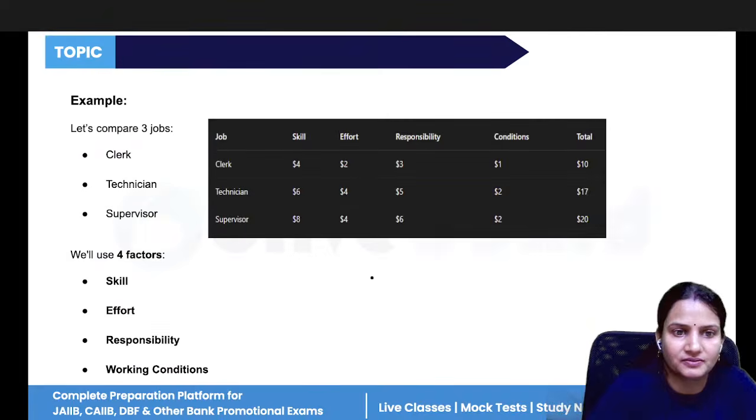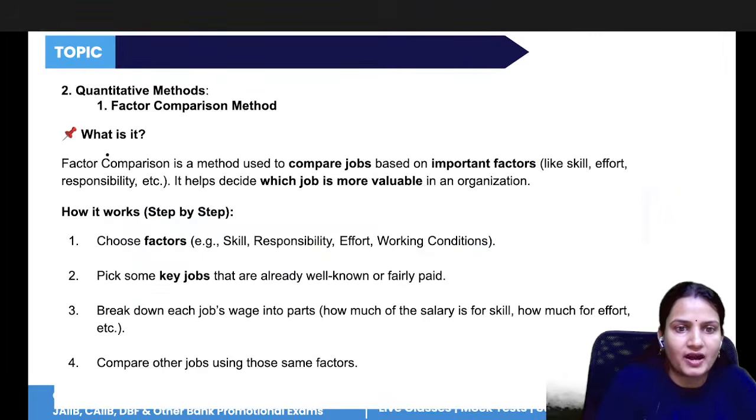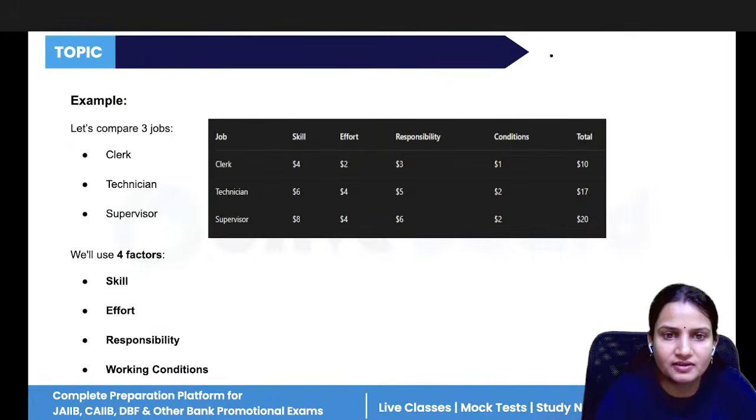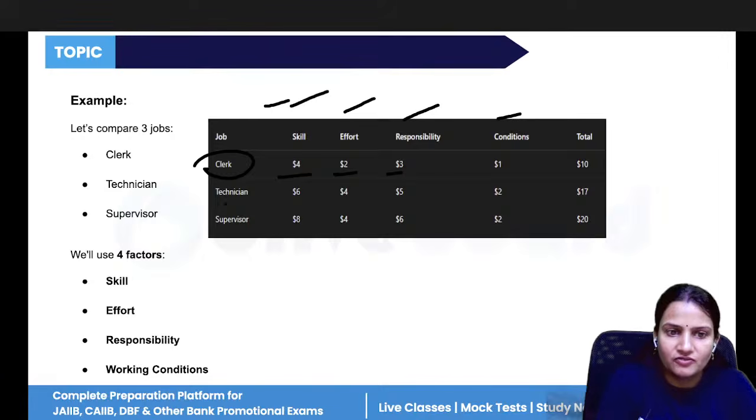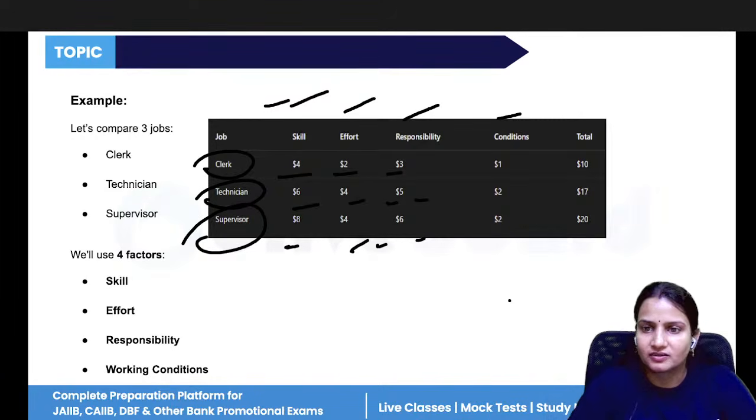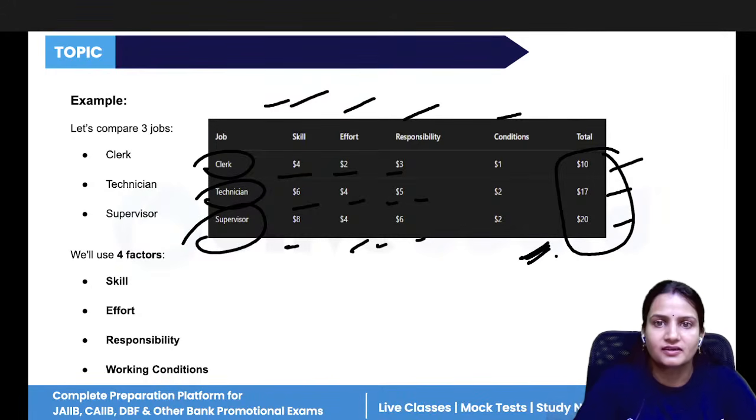So the factor comparison method is used to compare jobs by important factors. Here the question is taking skill, effort, responsibility, condition. For clerk also all the factors are the same, for technician also all the factors are the same, and for supervisor also all the factors are the same. Then the total counting will be done. So total 10, 17, 20. It means the supervisor has the highest points, so it will be kept first.